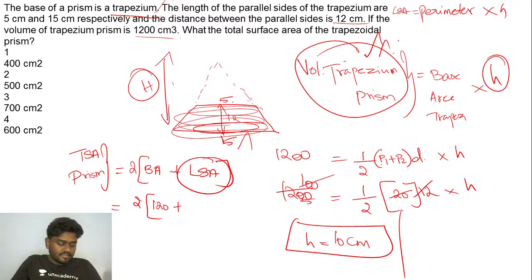So the perimeter of the trapezium is, completely adding all the sides, 15 plus 13 plus 5 plus 13, into its height, which is 10. That's it. If you multiply these, you'll get 360. So the answer is ultimately